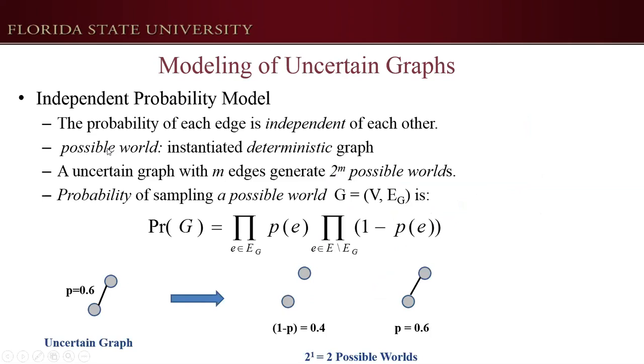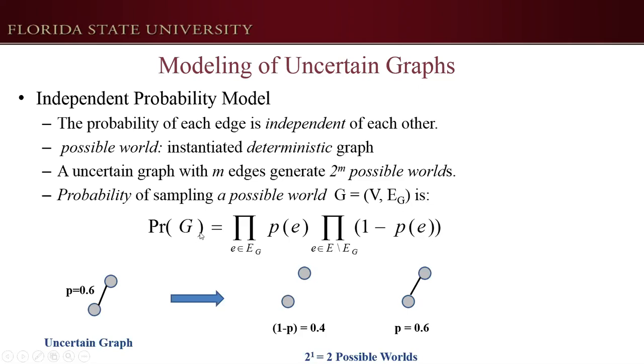For an uncertain graph, we can have many instantiated deterministic graphs. We call each graph a possible world. If an uncertain graph has m edges, each edge can either be selected in a possible world or not. So we can generate 2^m possible worlds. The probability of sampling a possible world is calculated as below.